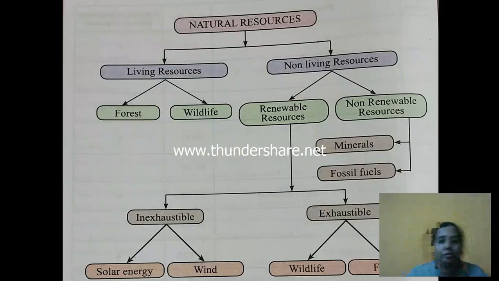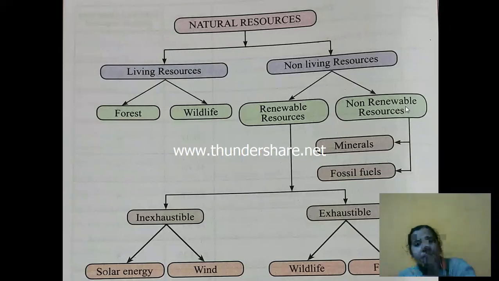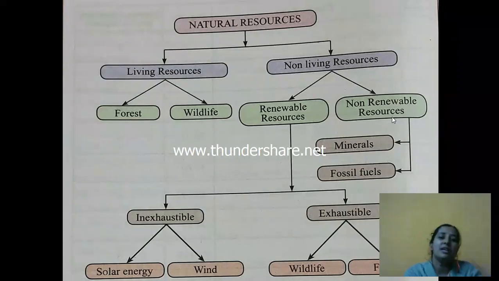So before going further, let's go through this chart again. Natural resources are of two types: living resources and non-living resources. In case of living resources, we have forest and wildlife. And in non-living resources, there are again two types: renewable and non-renewable resources. So first let us go to non-renewable resources. Non-renewable means which cannot be renewed.